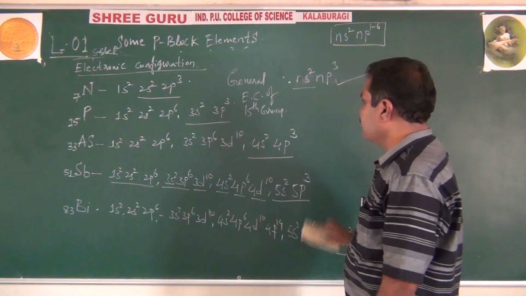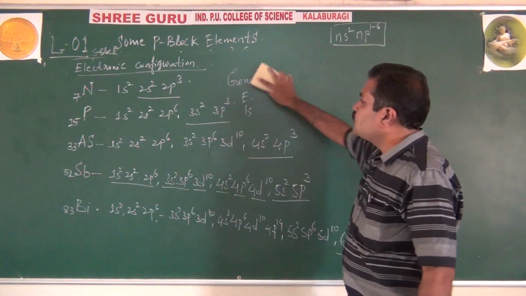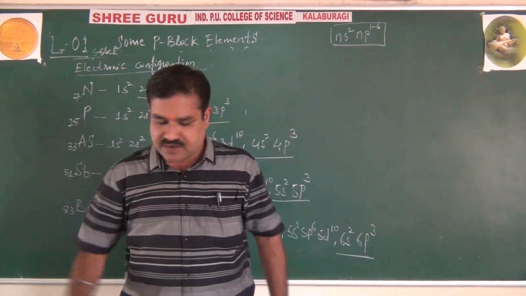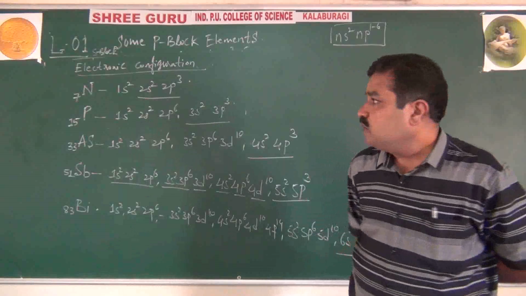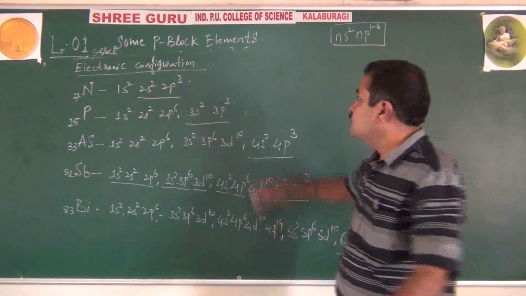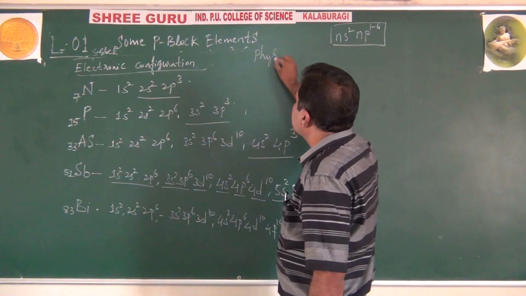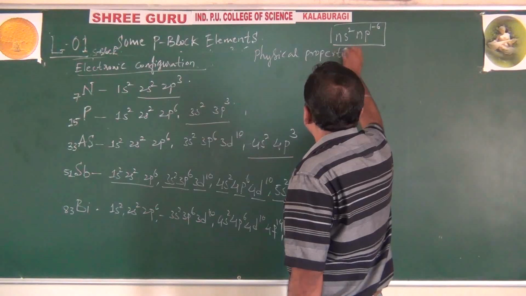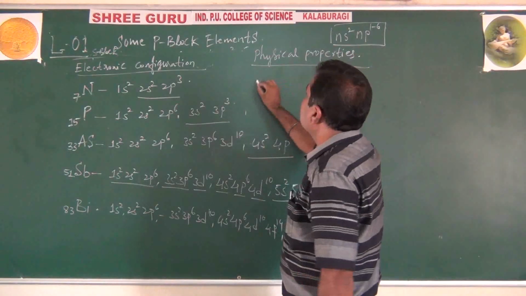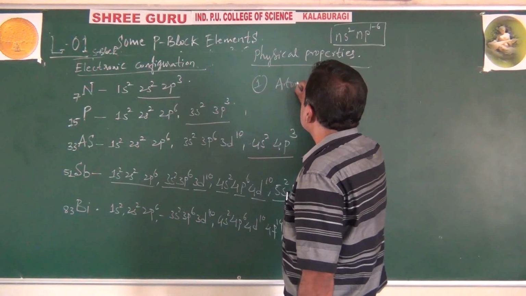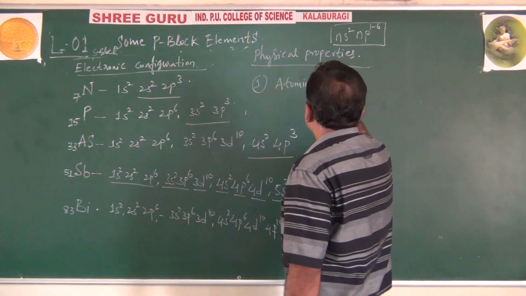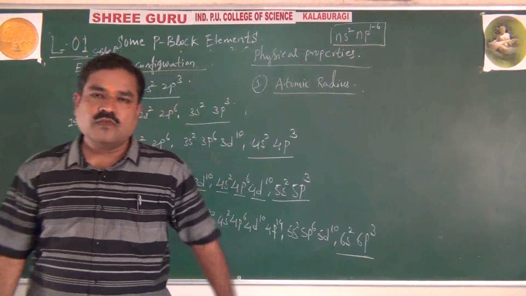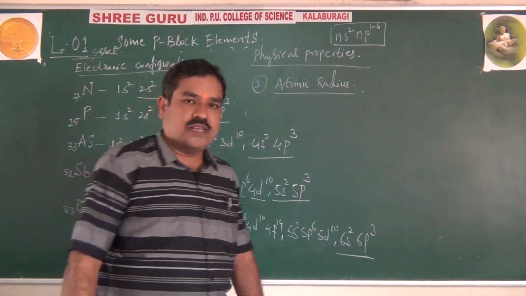But I will not wind up the electronic configuration, because it will help you to understand the further physical properties. Number one, atomic radius. What about the atomic radius?